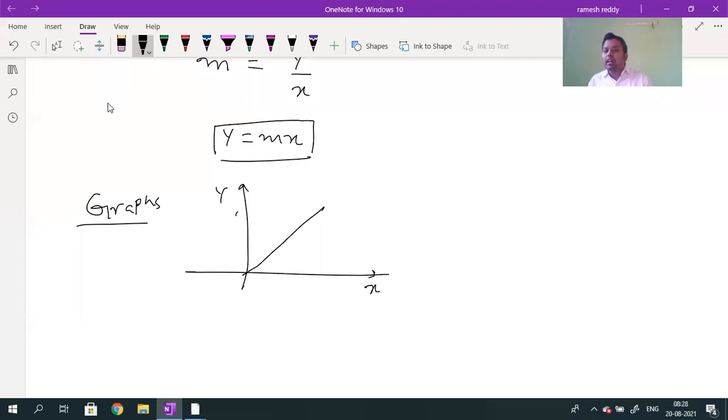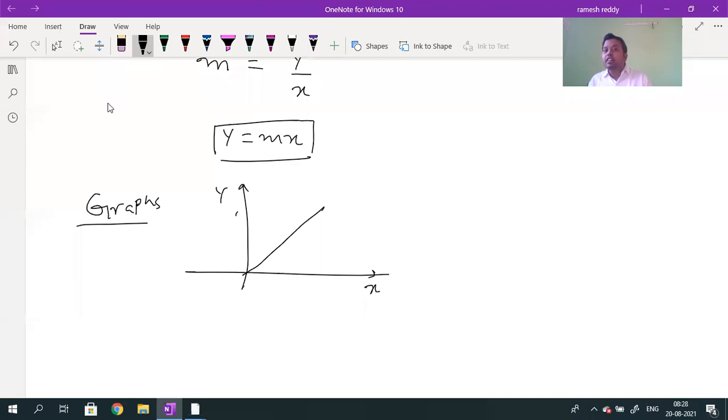If you want to plot the graph, you need two variables: one is the dependent variable, another is the independent variable. As per this equation, y is a function of x. The y value depends upon the x value. If you want to plot the graph, the dependent quantity should be taken on the y-axis. The independent quantity should be taken on which axis? X-axis.